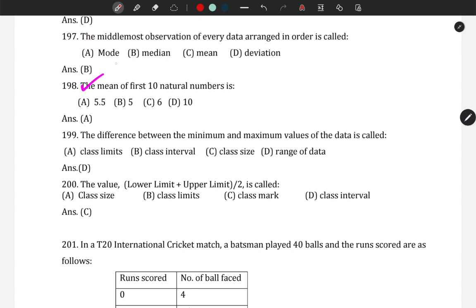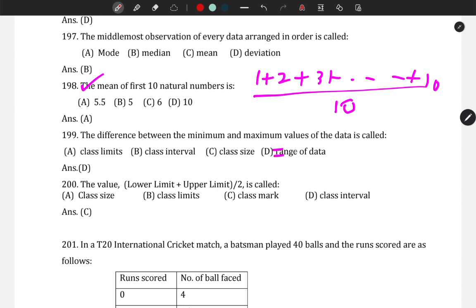The mean of the first 10 natural numbers. The first 10 natural numbers are 1 up to 10. If we add all the numbers and divide by 10, we will get the mean. So the sum of 1 up to 10 will be 55 divided by 10. 55 divided by 10 is 5.5. So the correct answer is 5.5.